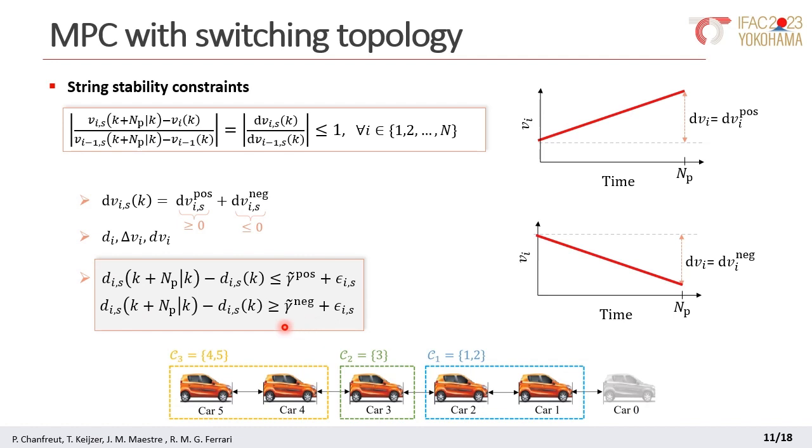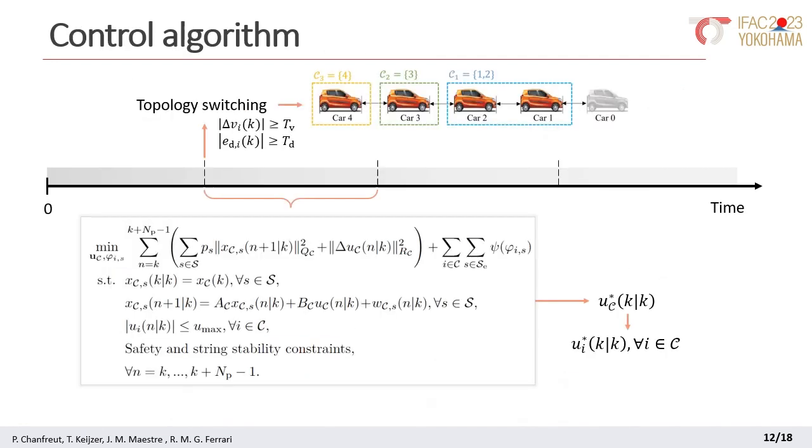Essentially, we impose a cost for increasing or decreasing the distance between cars along the prediction horizon based on whether the cars are increasing or decreasing their speed. That said, let's move on to the control algorithm, which summarizes what we have seen so far.